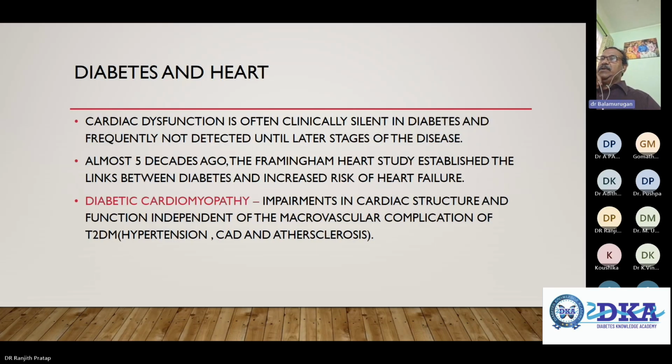Almost 5 decades ago itself, the Birmingham Heart Study established the link between diabetes and increased risk of heart failure. Diabetic cardiomyopathy: impairments in cardiac structure and function, independent of the macrovascular complications of type 2 diabetes like hypertension, CAD, and atherosclerosis. Very important is that this cardiomyopathy is independent of the macrovascular complications.